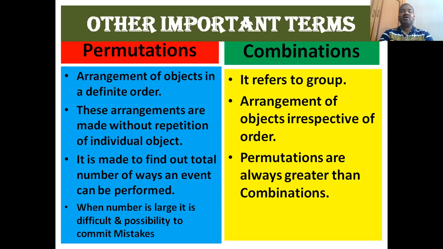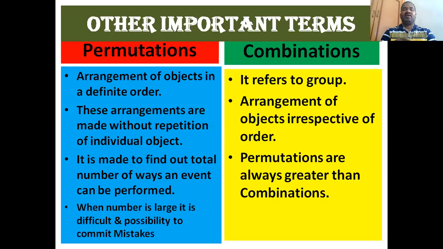How many ways can you arrange the objects? The number of letters is four, but I'm asking you to arrange them two at a time, like LIKE. I'm asking you for a two letter arrangement.